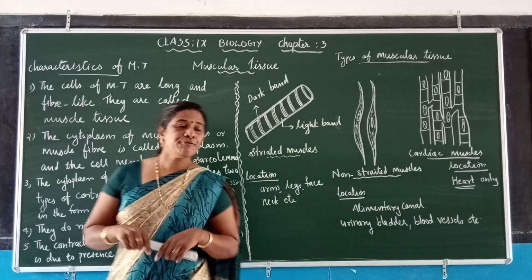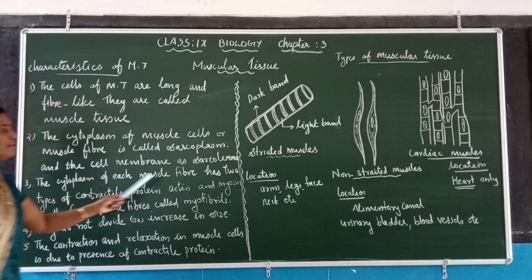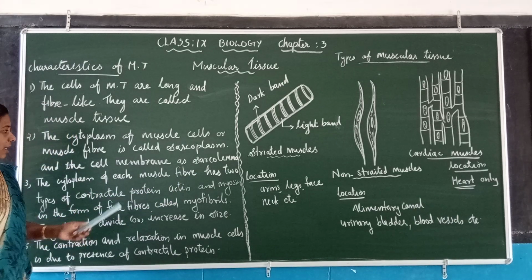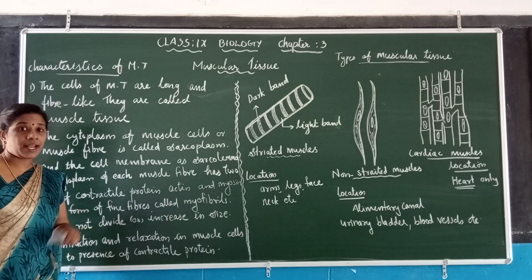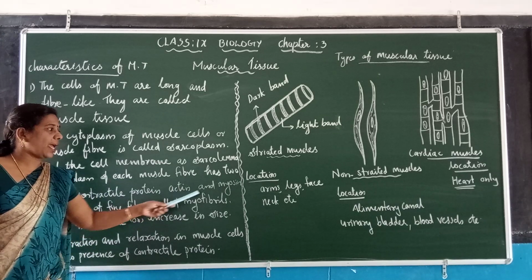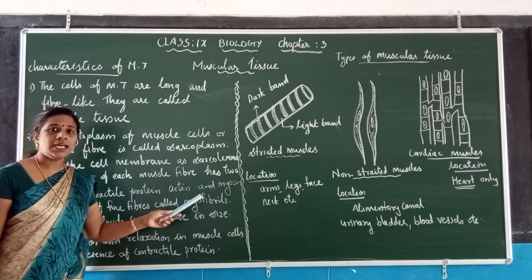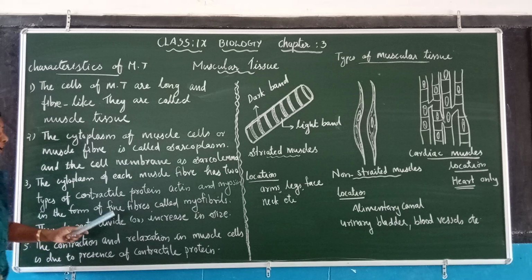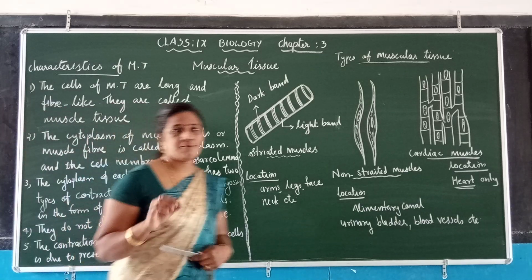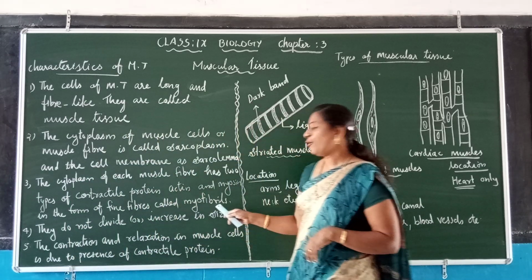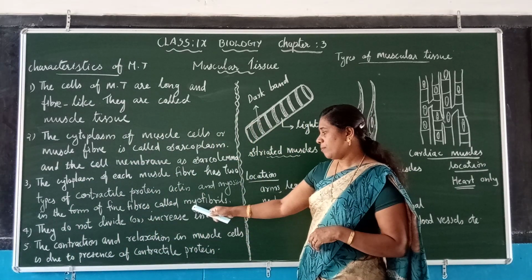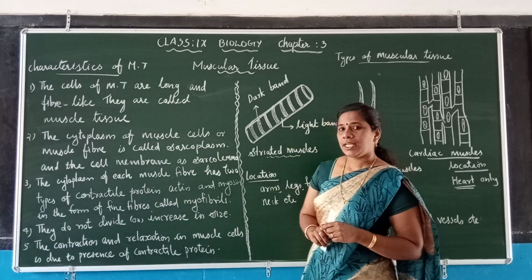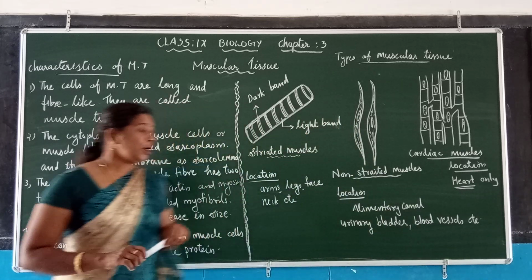The cytoplasm of each muscle fiber has two types of contractile protein, that is actin and myosin. Actin and myosin form fine fibers, which are called myofibrils. That protein forms fine fibers. They are called myofibrils.